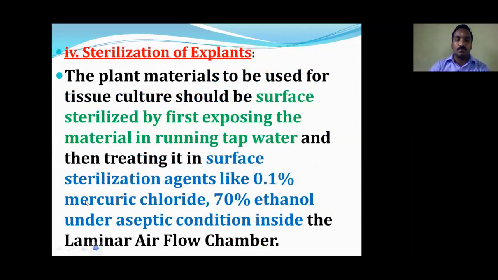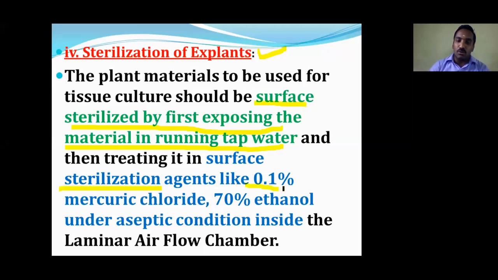The next one, sterilization of explant. Explant, the tissue we grow, is called explant. For example, if we have taken the leaf, the leaf surface must be sterilized by first exposing the material to running tap water. Whichever leaf we take, first it must be washed with running tap water. That is called surface sterilization.